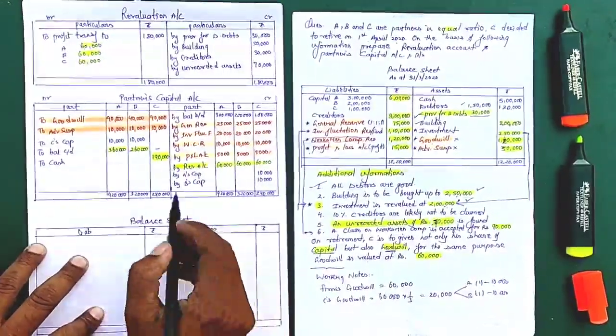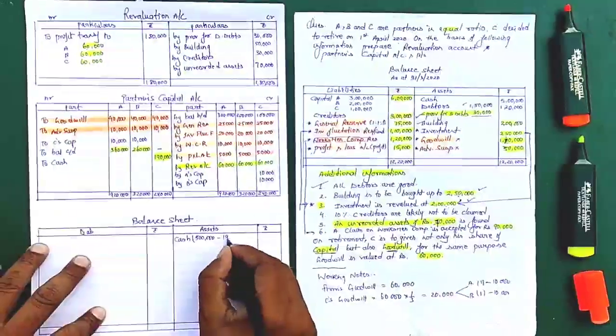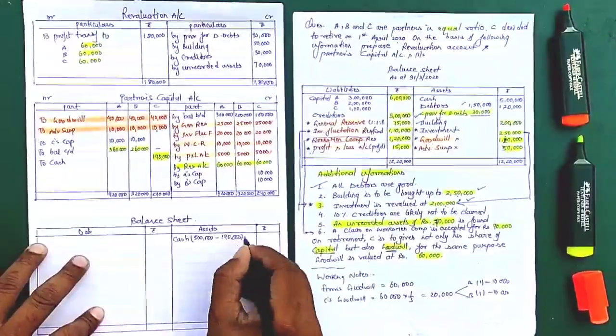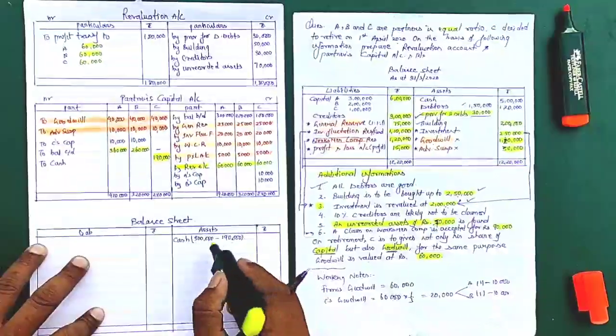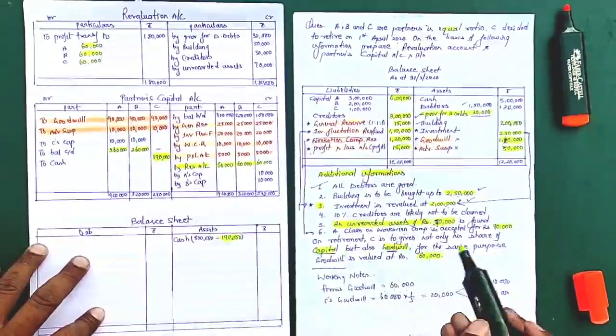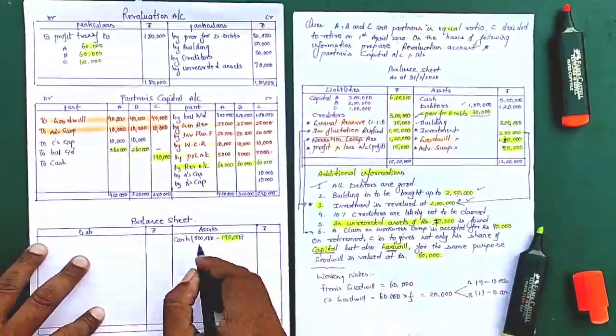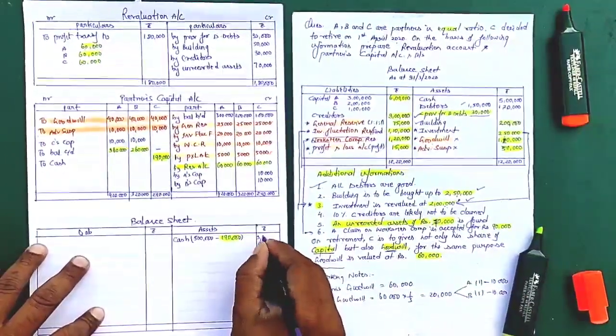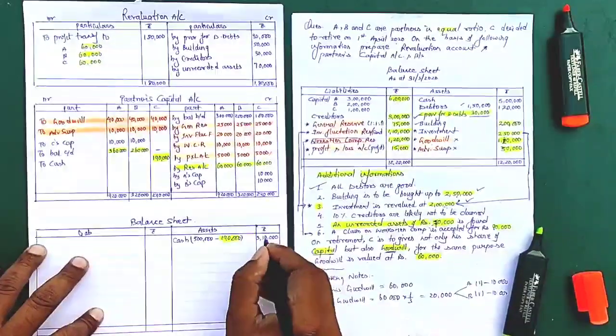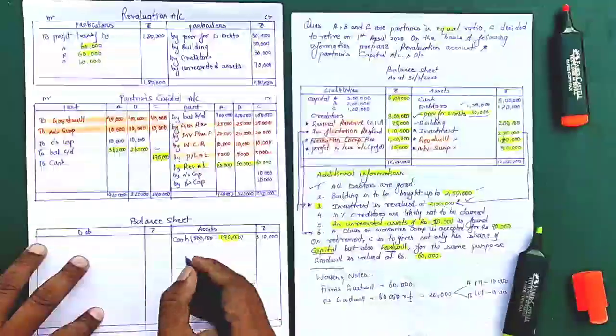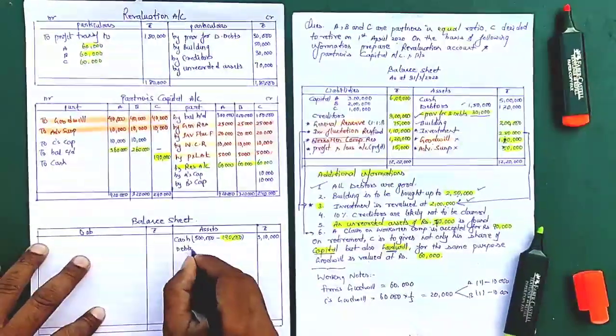Out of this 5 lakh we will pay 1,90,000 to the outgoing partner. So please pay attention over here, this 1,90,000. So 5 lakh minus 1,90,000 is 3,10,000.